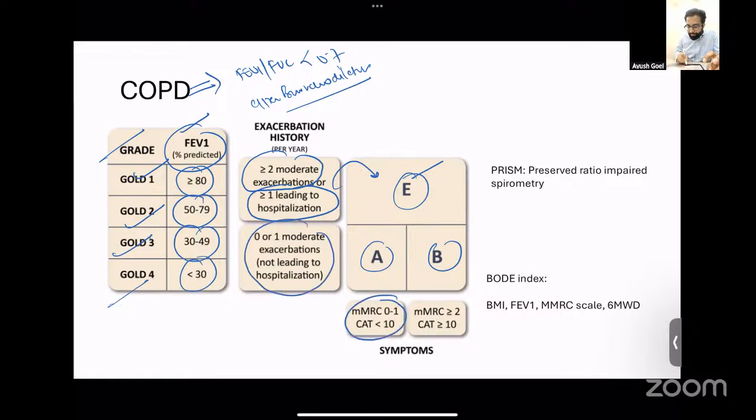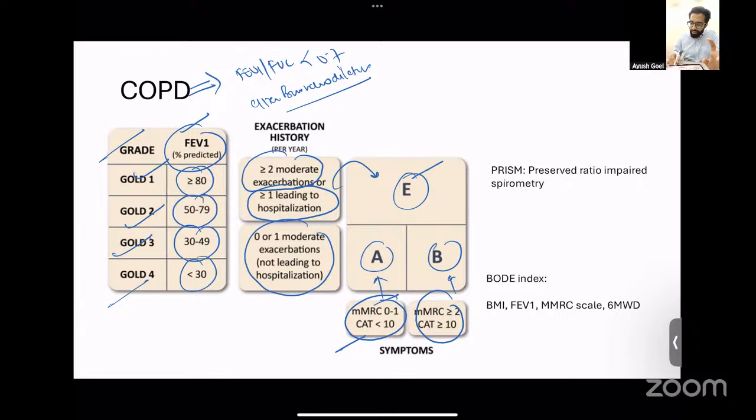Depending on the symptom burden, if the symptoms are less, that is defined as mMRC 0 or 1, and a CAT score of less than 10, that is group A. If there is a high symptom burden, mMRC 2, 3, or 4, or a CAT score of more than 10, that is group B. This ABE classification is very important because this is what decides treatment for COPD patients.